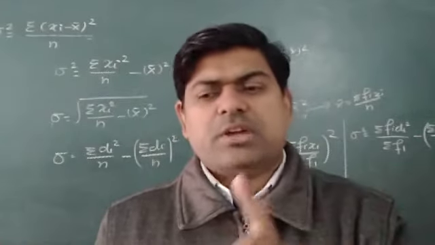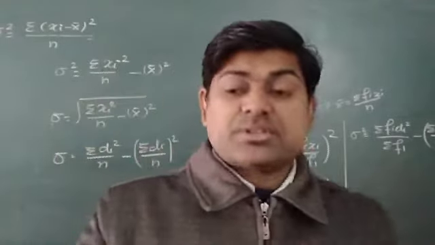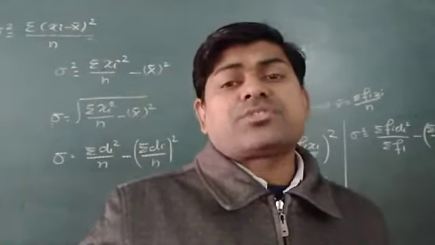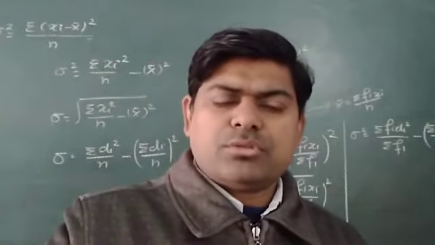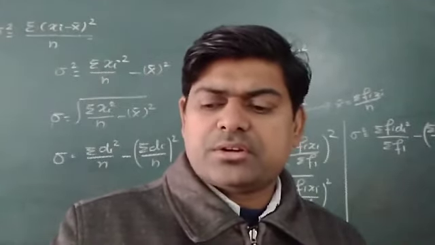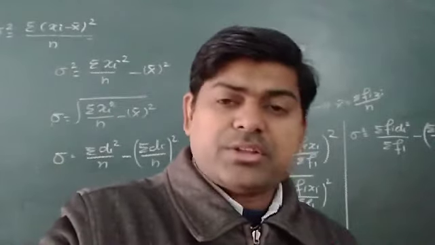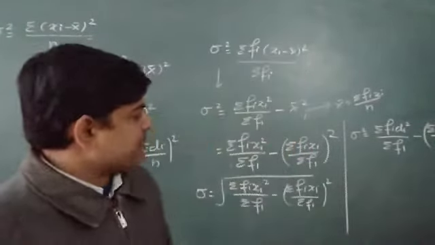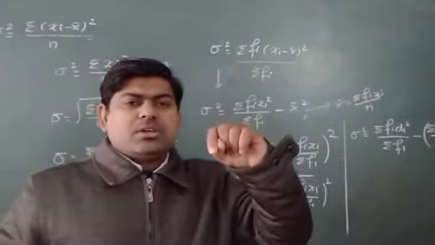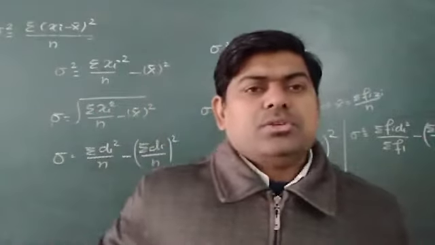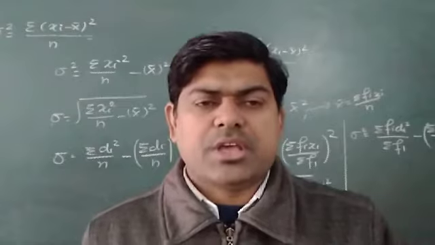Now one more thing is left: to find the mean deviation and standard deviation for the class interval. If it is given in class interval, then what should I do? And one more thing, as we have taken deviation, we may use step deviation also, and to find the step deviation no problem is there. Simple thing, as you wrote in the previous topic, ui were written as di upon c, meaning xi minus a upon c.